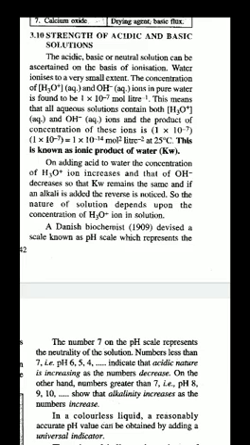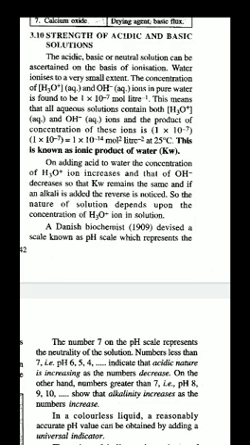This is true. Children, please understand it very nicely. Your ionic product is constant, 10 raised to minus 14. If I add acid, the concentration of H3O plus is increased. To maintain 10 raised to minus 14, the concentration of OH minus is decreased. If alkali is added, the reverse: OH minus ion concentration is increased and H3O plus is decreased.